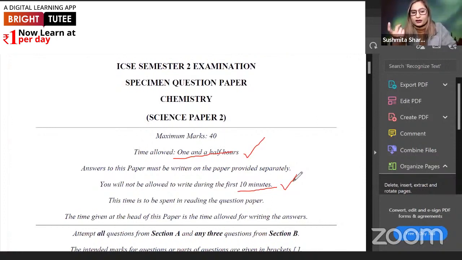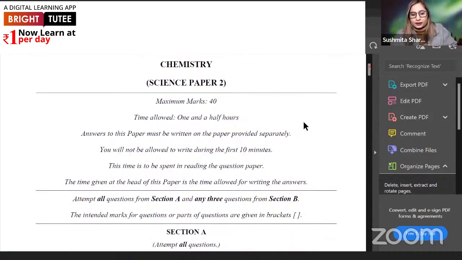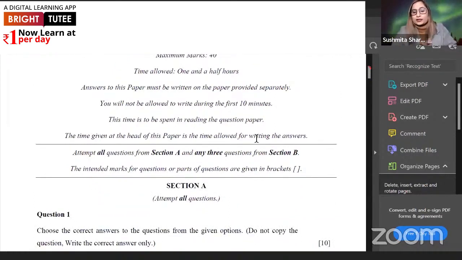That is well enough, because the paper is not so long that the student requires 1.5 hours entirely to write the answers. Then this time is to be spent in reading the question paper. The time given at the head of this paper is the time allowed for writing the answers. So 1.5 hours is a separate time apart from those 10 minutes to write down the answers. Yes. Moving on, then we have attempt all questions from section A.